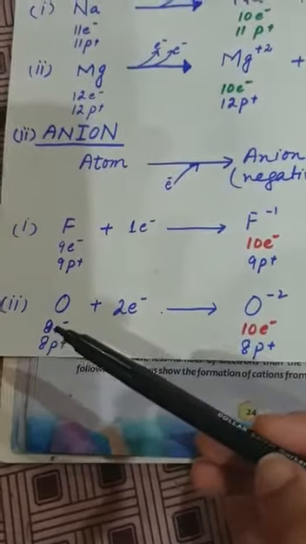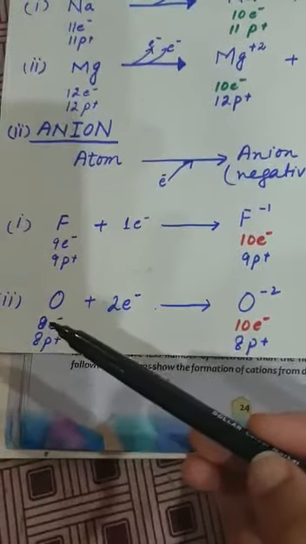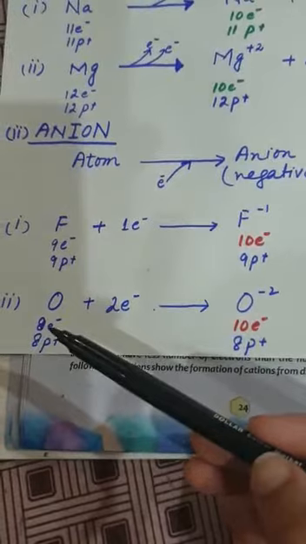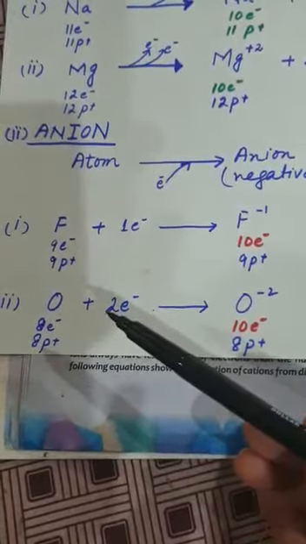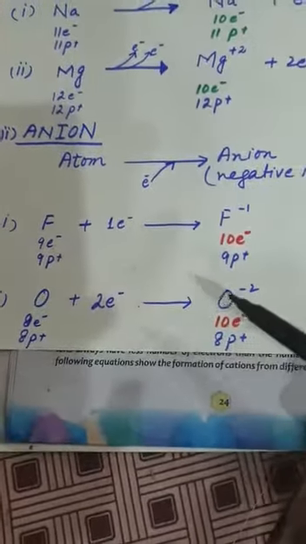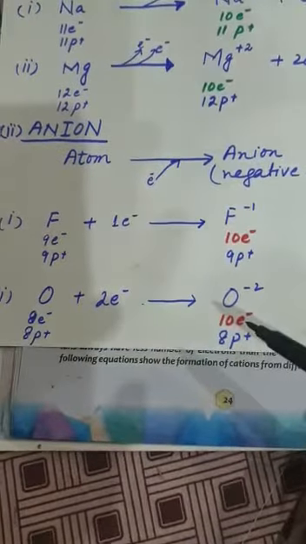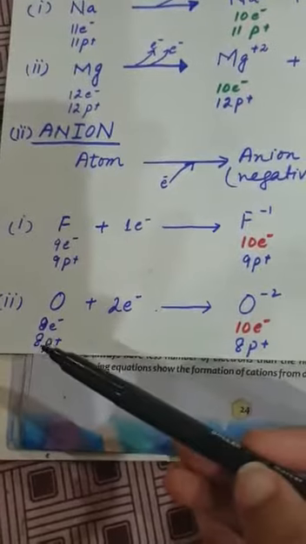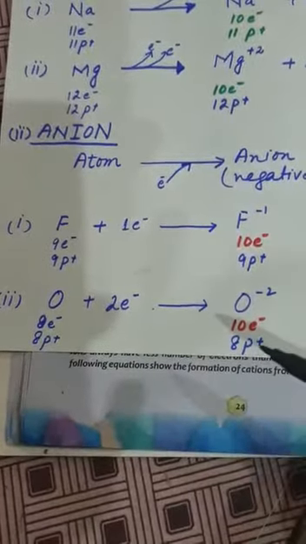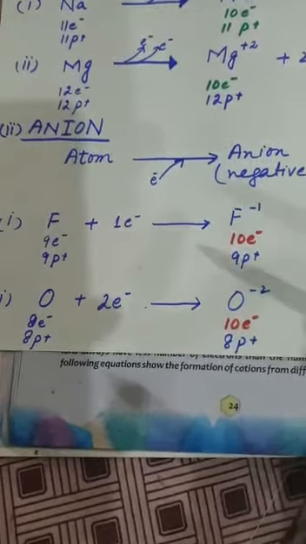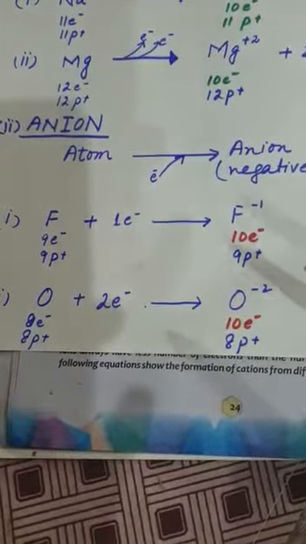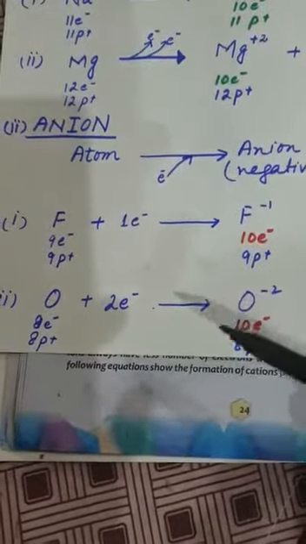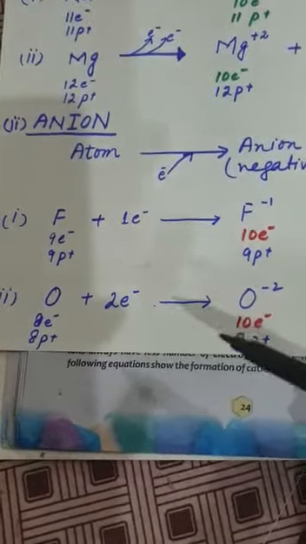You can see that in the atomic form, oxygen contains 8 electrons. When those 8 electrons are added to the 2 surplus electrons, the number of electrons now becomes 10, that is 8 plus 2, 10 electrons. The number of protons before and after the reaction is the same. One thing is very important to note, that here again you can observe the disturbance in the number of electrons and protons.